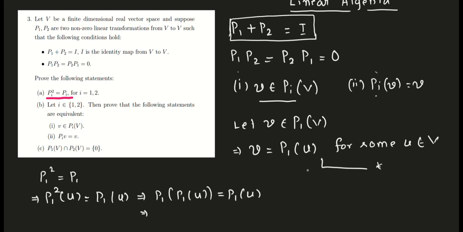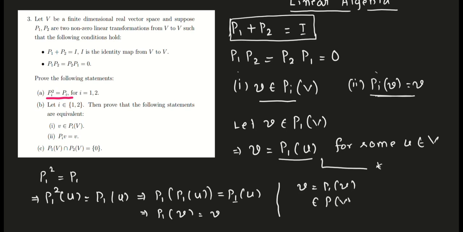Now let us use the value of P1 u: P1 u equals v. So P1 v is equal to v, and that is what I need to prove. So the necessary part is done, and I need to prove that if P1 v equals v, then v belongs to the image of P1. This part is quite easy. If v equals P1 v, by definition of the image of a linear transformation, v belongs to the image of P1. That is all about part B.